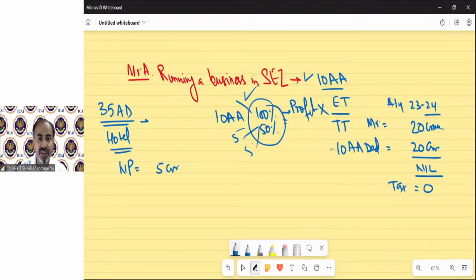But under section 35AD, the accumulated capital expenditure and revenue expenditure which has been capitalized in the books of account comes to rupees 21 crore. So this is the net profit before section 35AD. Section 35AD deduction is 100%, so 21 crore can be claimed as deduction.